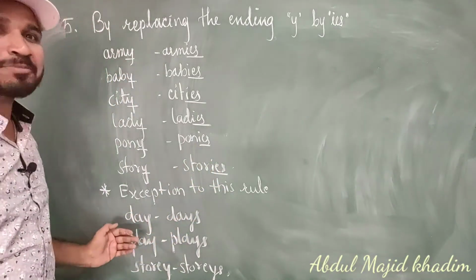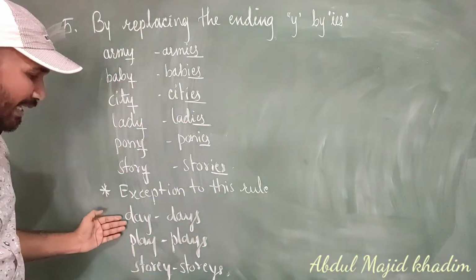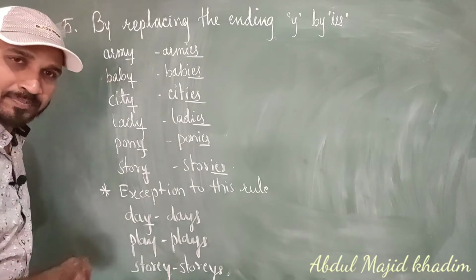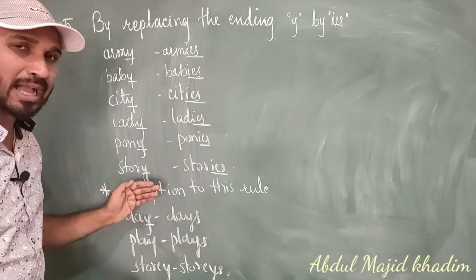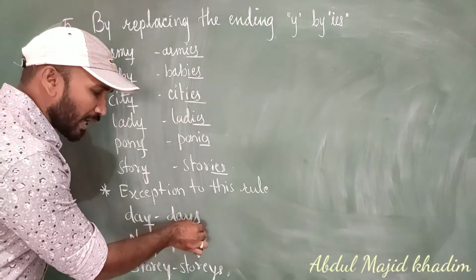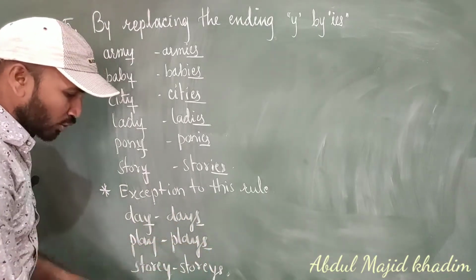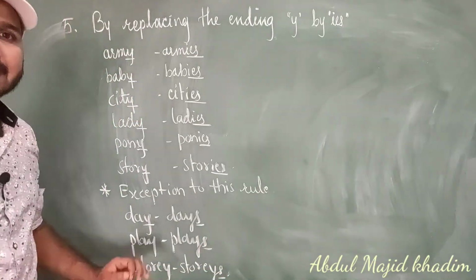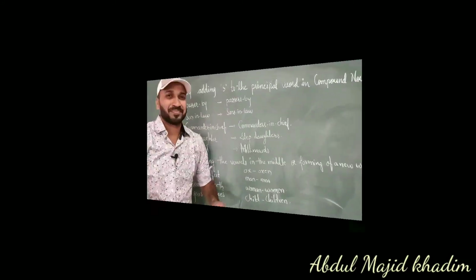So some exceptions are there for this also. This rule also has some exceptions, like day, ending with y, but we can't remove this y and write dalies, we can't write that. We have to add only s. And play, plays. Story, stories. So this is the exceptional case for this rule.